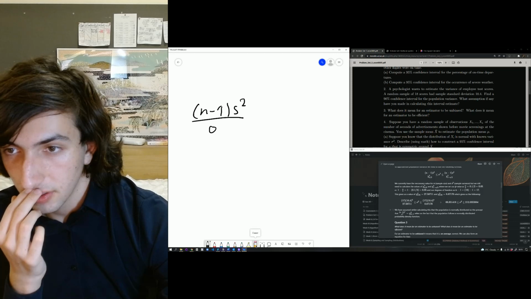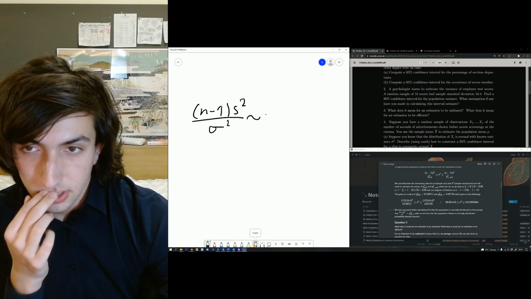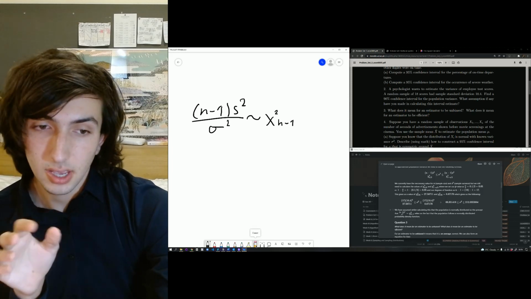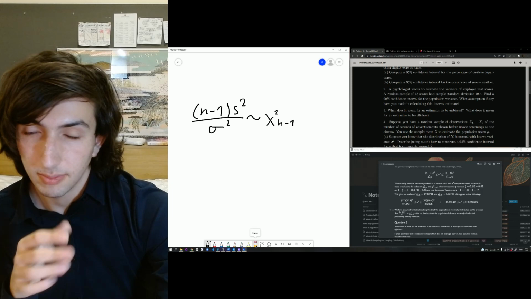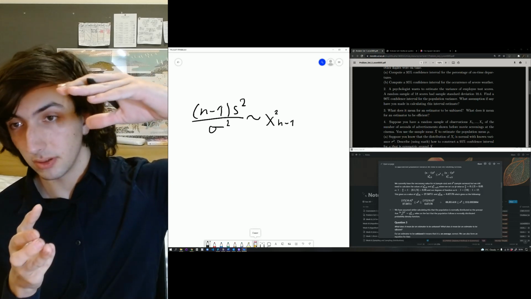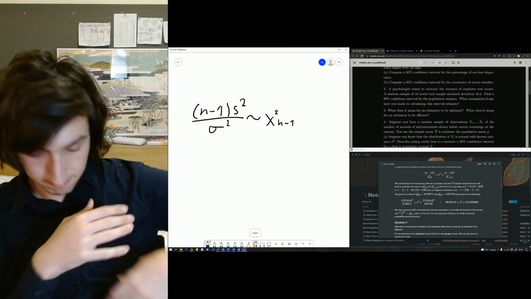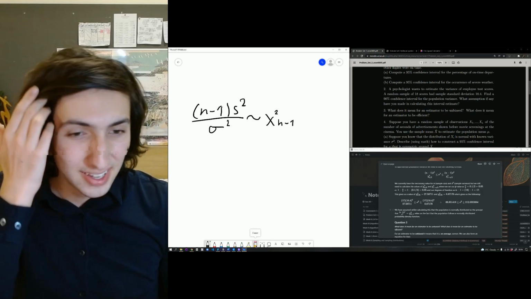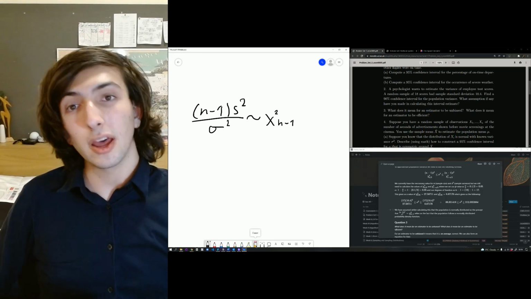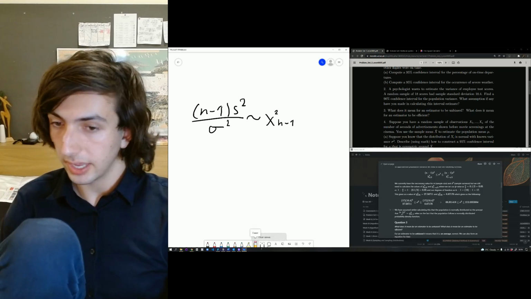So we're assuming that this is correct, so that it roughly follows a chi-squared distribution when we're talking about the sample variance divided by the real variance. We're assuming it roughly follows a chi-squared distribution. That's essentially it. That's what I got at the very least. I don't know if that's entirely rigorous, but that's what I did.